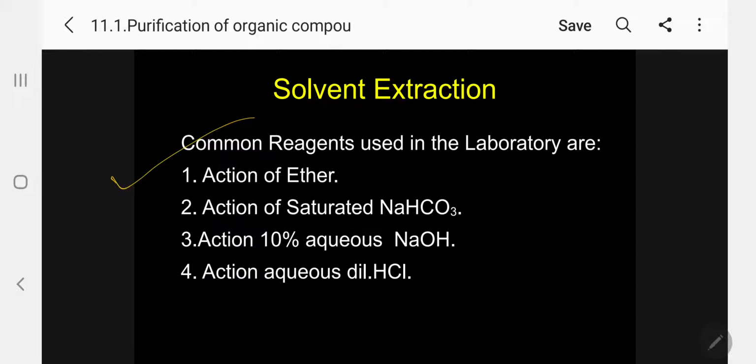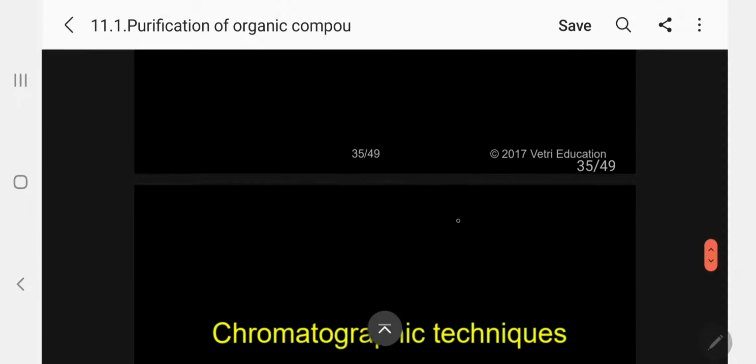Kindly follow. Let me repeat. In general, ether is suitable for carbohydrates, aromatic amides, and diamides, which can be separated simply by ether without using a separating funnel. Then saturated sodium bicarbonate is suitable for aromatic carboxylic acids only; you can use a separating funnel. Aqueous 10% sodium hydroxide is suitable for aromatic phenols. Aqueous dilute HCl is suitable for aromatic amines. So any organic compound mixture can be separated by this technique called solvent extraction.